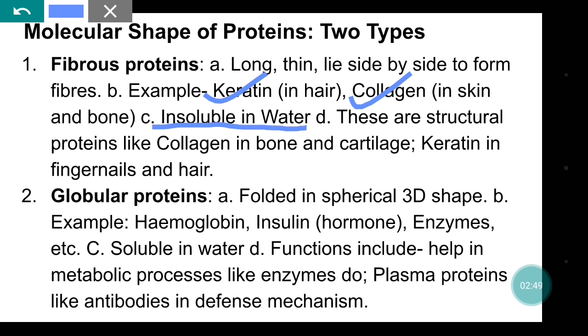Okay, so fibrous proteins are insoluble in water. These are structural proteins. Collagen is a structural protein. It forms bone and cartilage. Keratin is present in the fingernails. It forms our nails and hair. So this is tough and insoluble in water.